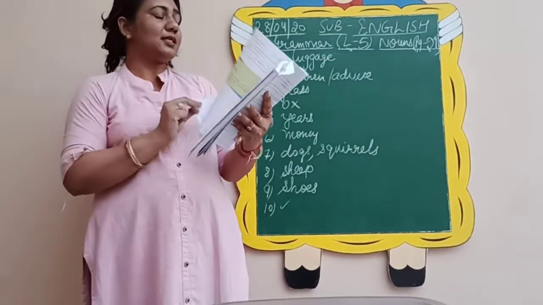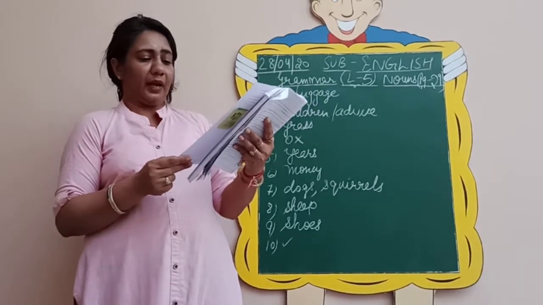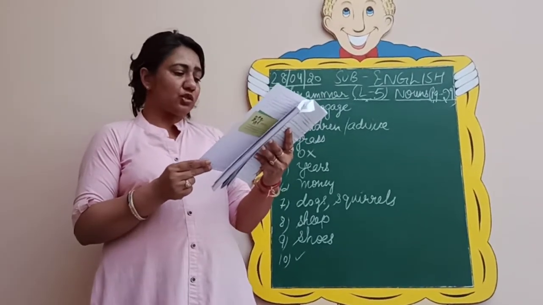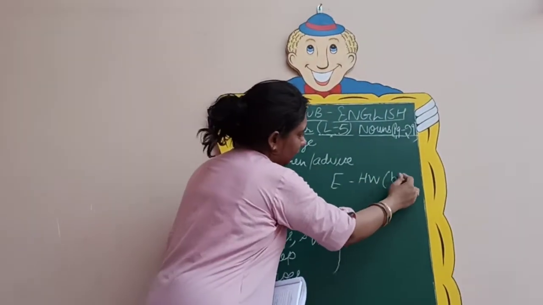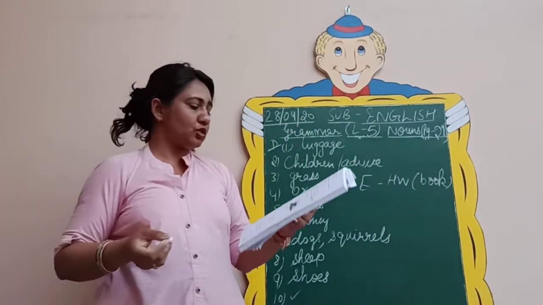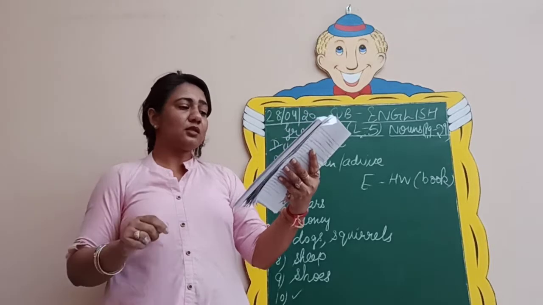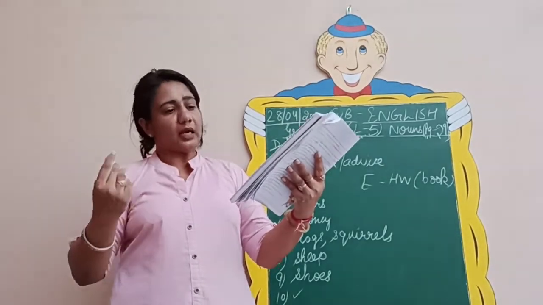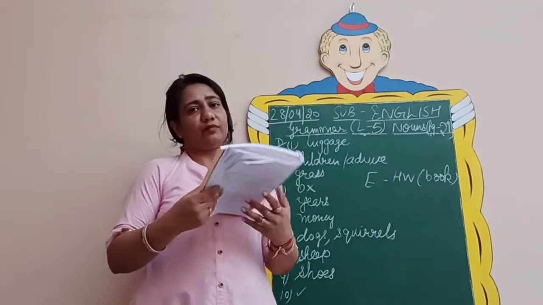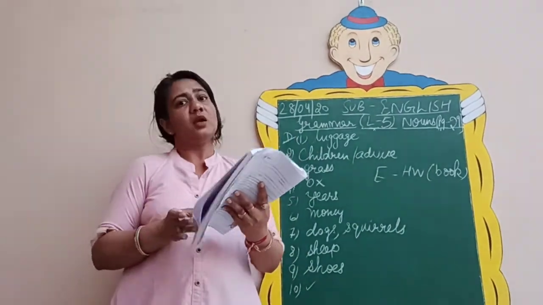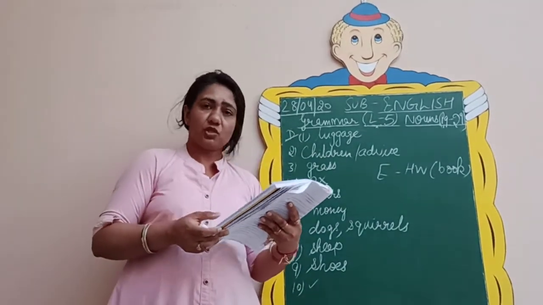Then there is exercise E. What you need to do is choose the correct nouns from those in the brackets and fill in the blanks. Exercise E is your homework to be done in the book itself. Two options are there in the brackets. Looking at the sense of the sentence, you will choose the correct word and write it in the blank with your pencil in the book itself. So I want you to do this as homework. We will discuss it in the next video. So I hope you will do it.